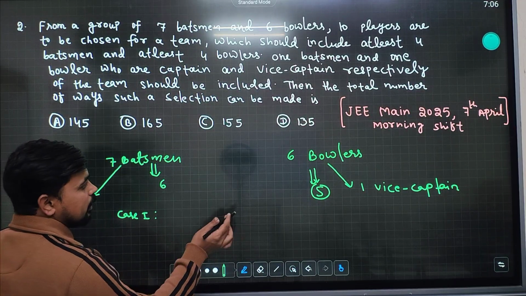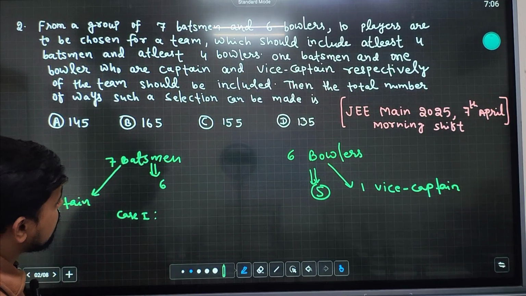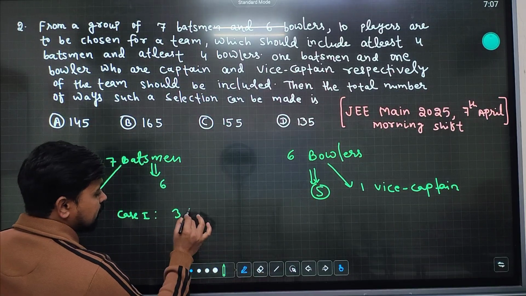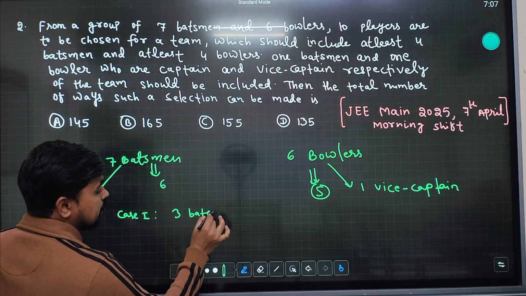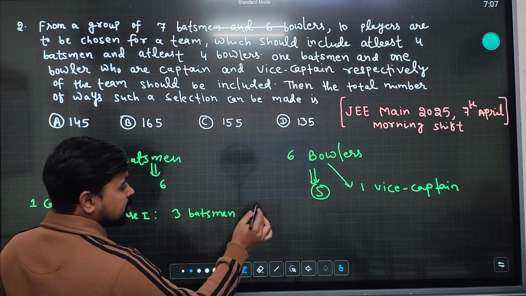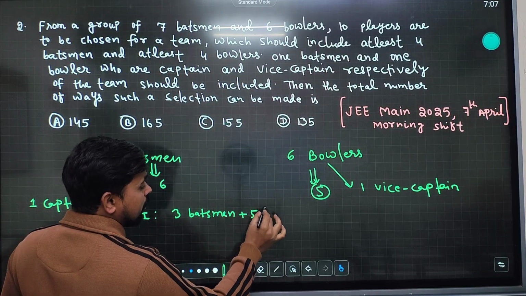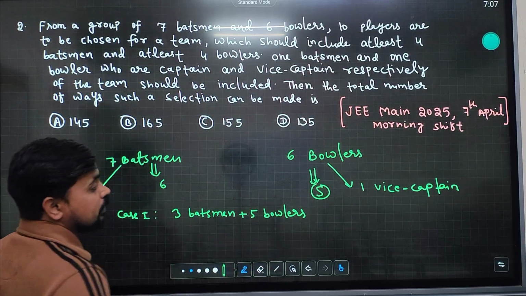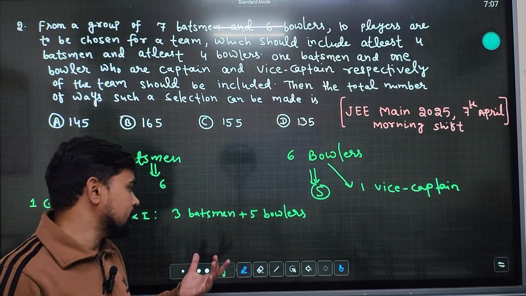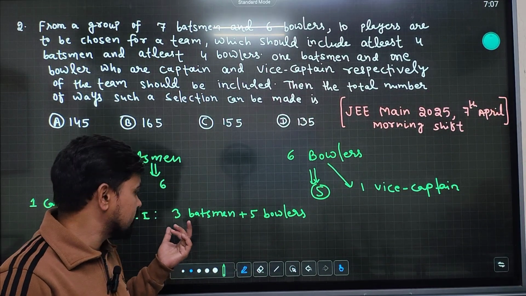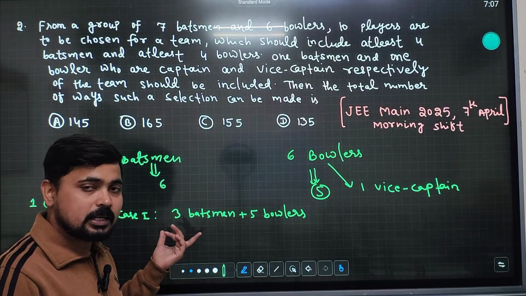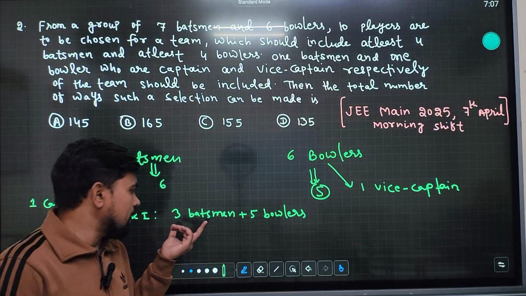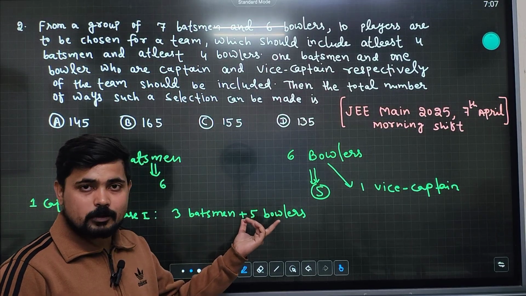So let's select three batsmen. Then the remaining five bowlers we have to take, because we have to make the team of ten. Already one captain and one vice captain are in the team, so we have to select eight players. There is a condition that at least three batsmen and three bowlers must be selected. So I have taken the first case as three batsmen and five bowlers.